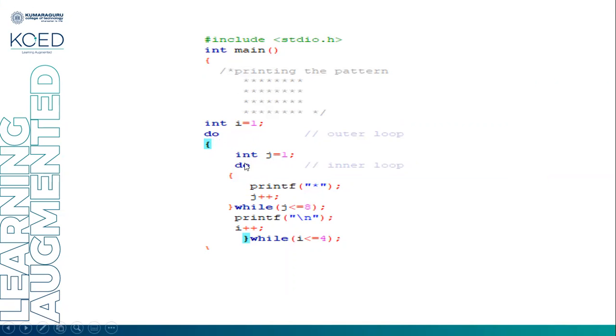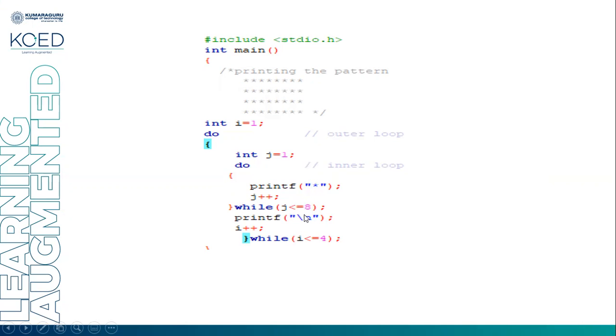From here I am writing another do while statement. I am printing printf with double quotation marks, a star, then j plus plus. What will happen? It will print the star. The j value is 1. Print the star, j plus plus makes it 2. 2 less than or equal to 8. Again it will print the star. It will continue up to j equal to 8, printing 8 stars. Once it becomes 9, it will come out of the loop.